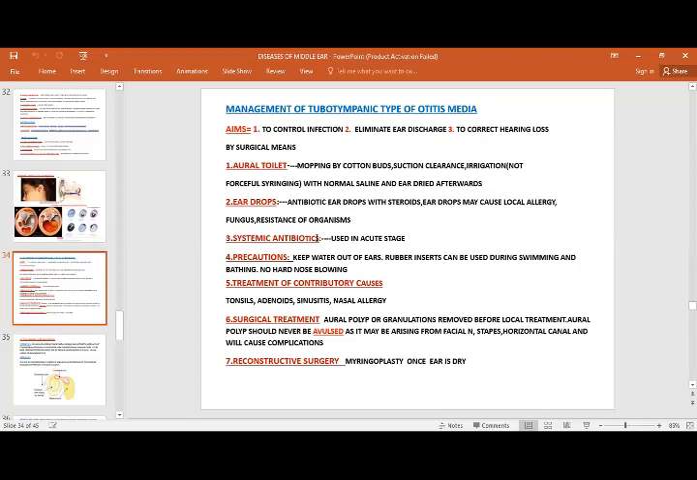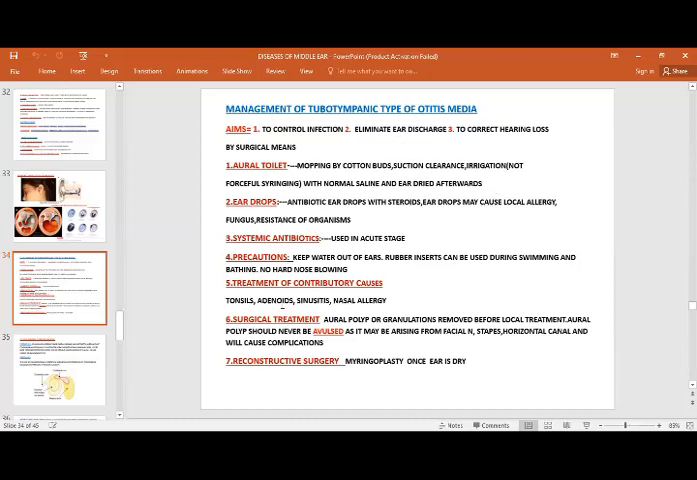We need to prescribe proper steroid-antibiotic ear drops for a longer time, and a systemic antibiotic course for the acute stage of the symptoms, and precaution: keep water out. This is the most important precaution. We need to tell the patient that they need to keep their ears away from water, and of course they can use rubber inserts or cotton wool during swimming or bathing. No hard nose blowing, never, because this will also cause retrograde infections.